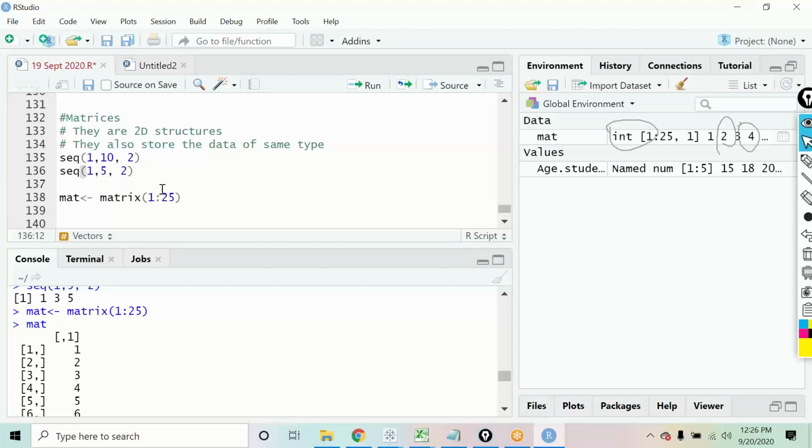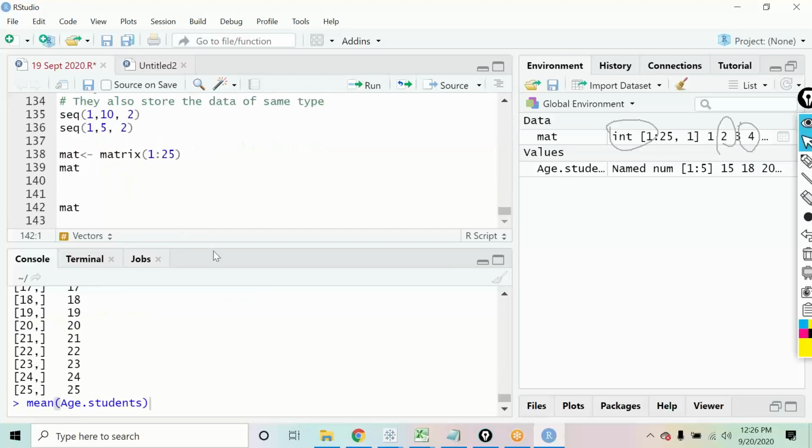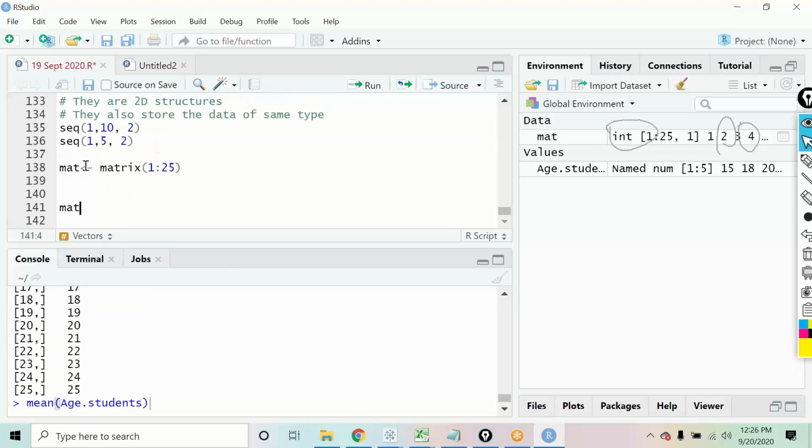No, see what is happening is when I'm executing this command, we are creating a matrix which is getting saved into this variable. So mat is the name of the variable in which the output is being stored. Then I executed the command mat in order to see what is the data that I have in that. So if you just type mat and execute it, it will show you what data was stored in that mat over there. Okay, thank you.